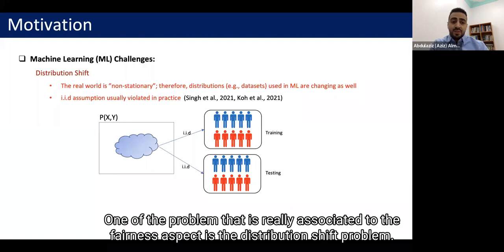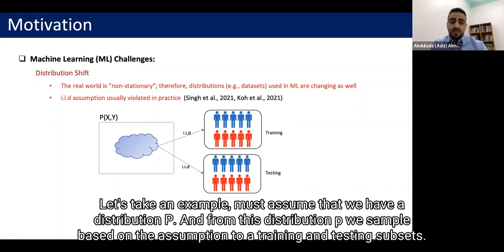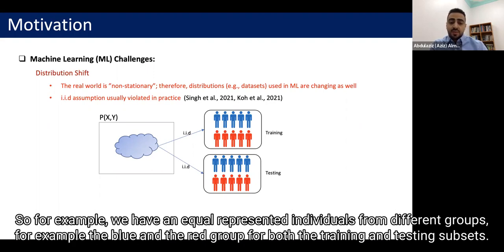One of the problems that is really associated to the fairness aspect is the distribution shift problem. Let's take an example. Let's assume that we have a distribution P, and from this distribution P, we sample based on the IID assumption to training and testing subsets. So for example, we have equally represented individuals from different groups, for example, the blue and the red group, for both the training and testing subsets.